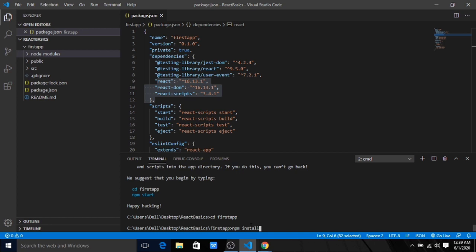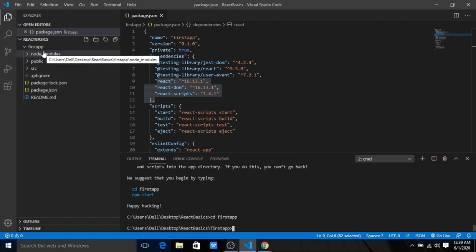So the first thing you can do is npm install, and you can install create-react-app. This is a package created by React, and this package is used to create our React application. You can install this package first, and after installing it, all these packages get added, and then you can use create-react-app and give the name you want to create, like in my case I've given first-app, right?